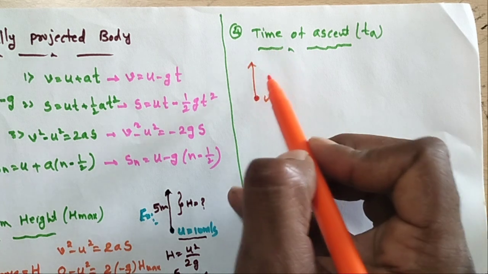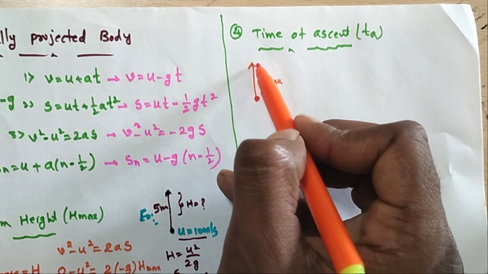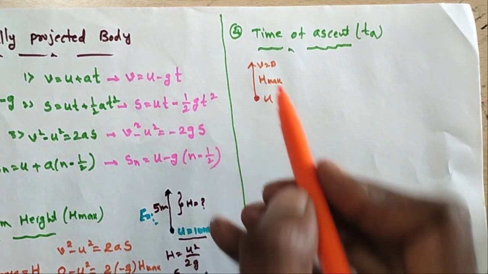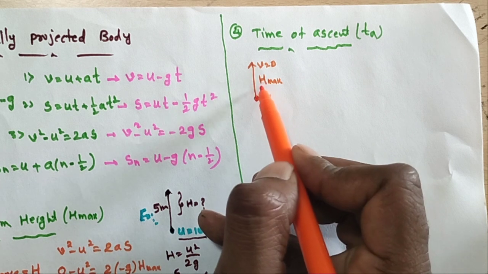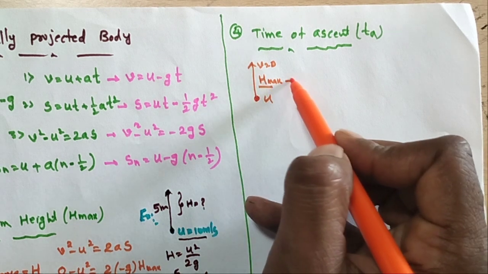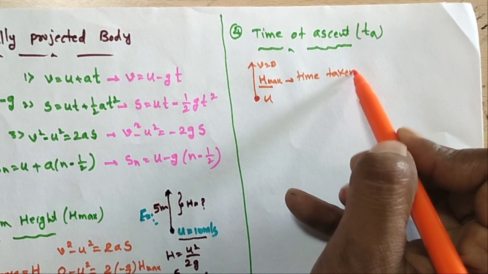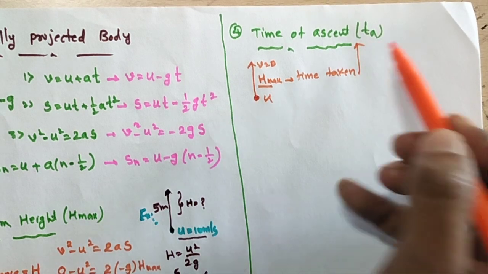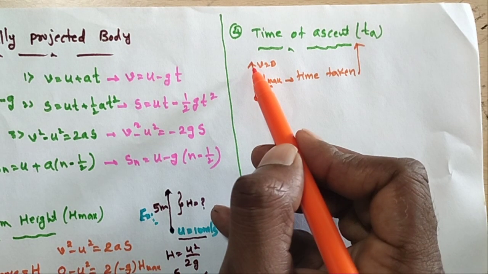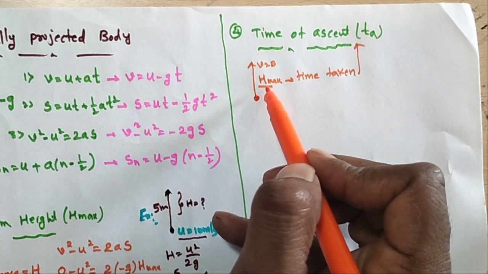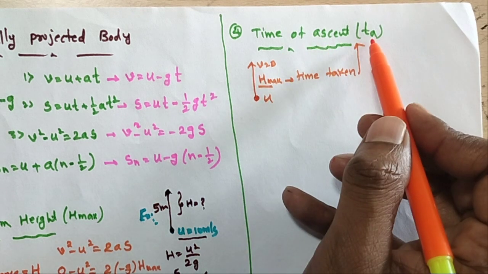To reach maximum height, h maximum, what is the velocity? V is equal to 0. So when the body is projected upward, it reaches the maximum height. How much time is taken? This time is called time of ascent, TA. So when the object goes upward and reaches the maximum height, how much time is taken? That is called time of ascent, TA.